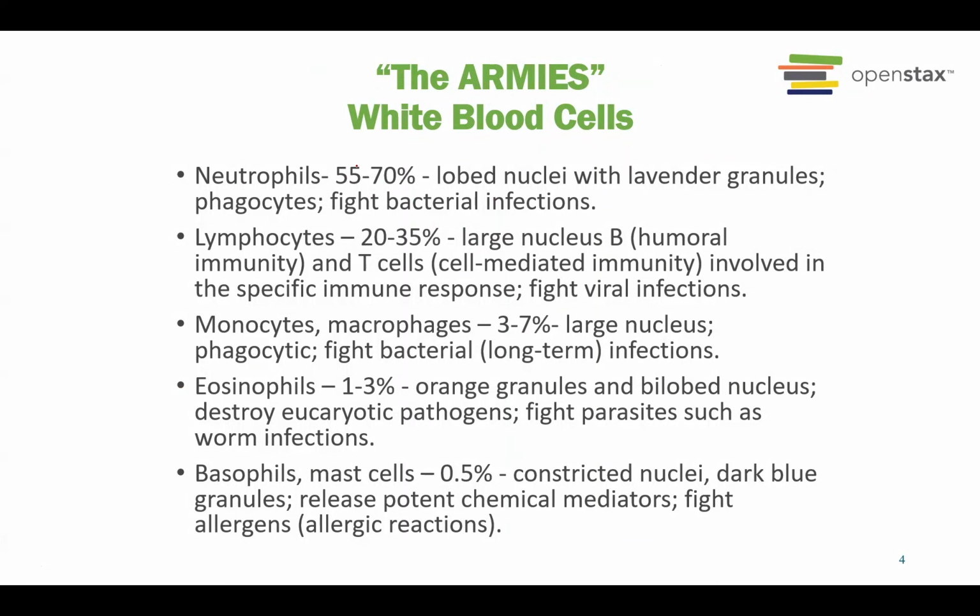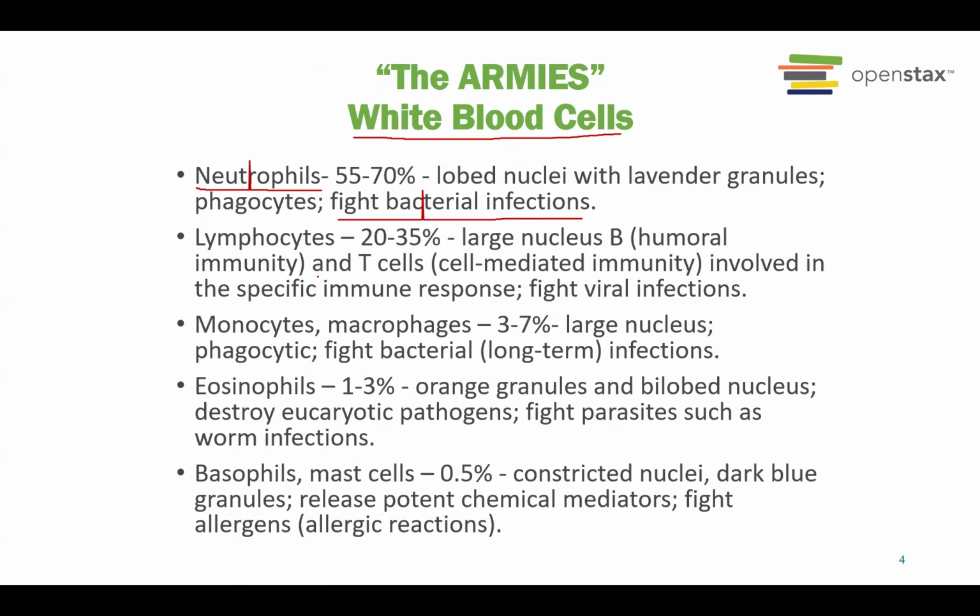Now, we go back to the armies itself, which is the leukocyte or white blood cell. There are again five types of white blood cell. The most abundant one is called the neutrophil. About 55 to 70% of white blood cells are actually neutrophils. And you already learned how it looks under the microscope. So you already know how to identify these five types of white blood cell. So neutrophil, this is the most abundant one. They usually fight against bacterial infection.